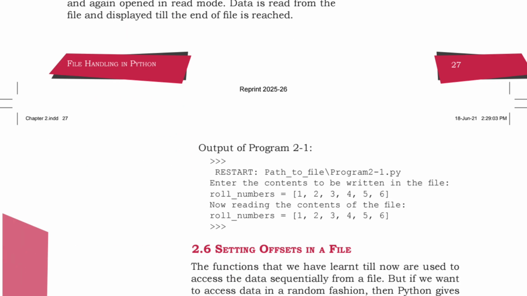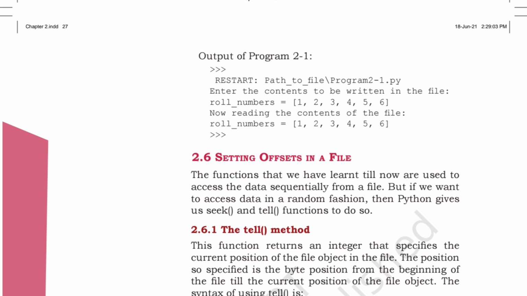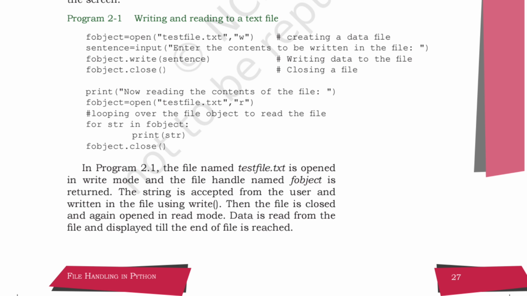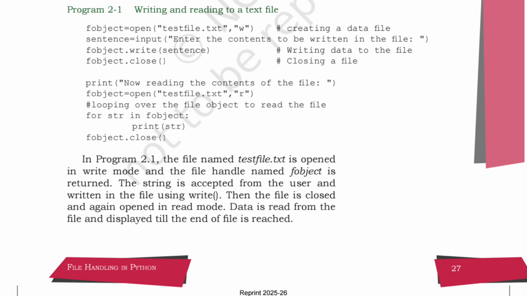So for printing purposes, they have not mentioned it. Okay, according to me there should be some output over here. Roll number, this is the array, right? Over here they have mentioned the roll number, creating the data, then writing to the file and closing the file. So over here they are printing something, right?